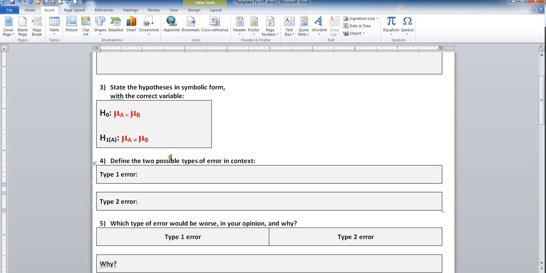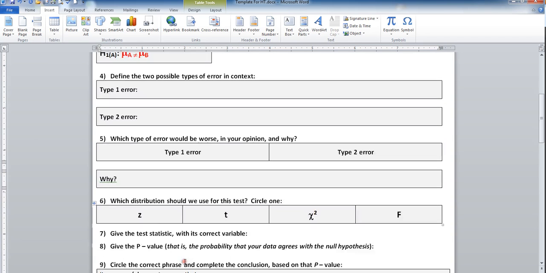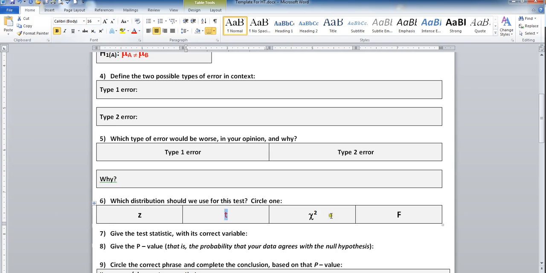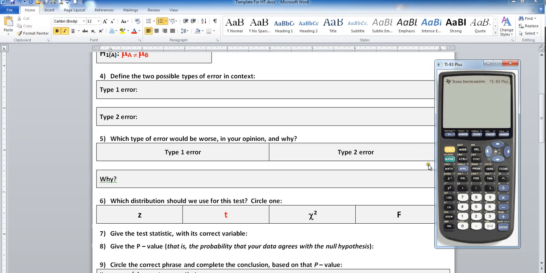This is actually kind of fun since education is often tied to salary because it's tied to promotion. So you can decide budgetary might be an issue in this one. Regardless, we are going to use the t-distribution because we've got two averages to talk about. Test statistic and p-value are going to come straight out of the t-test, which we have to turn on and run. It's a two sample.